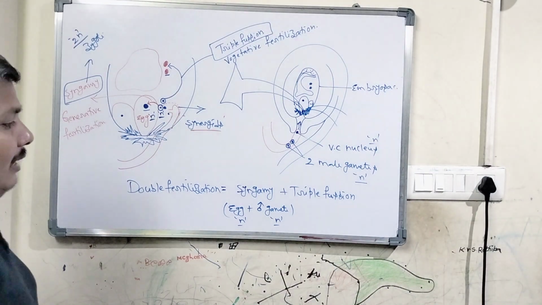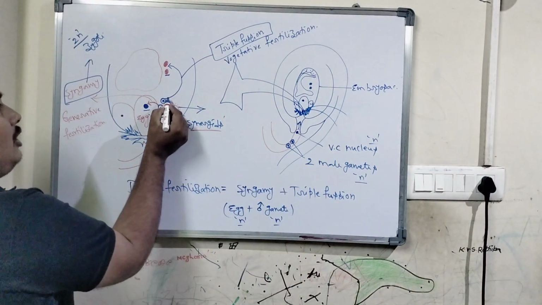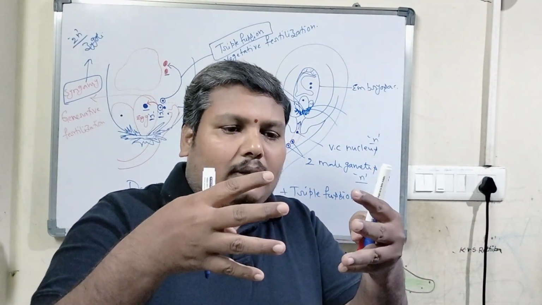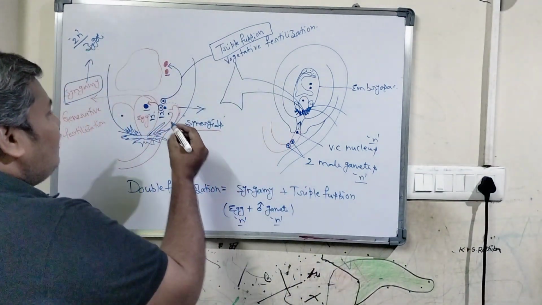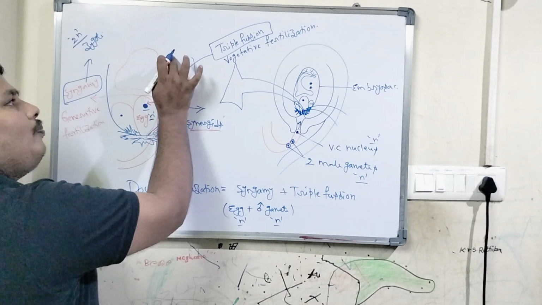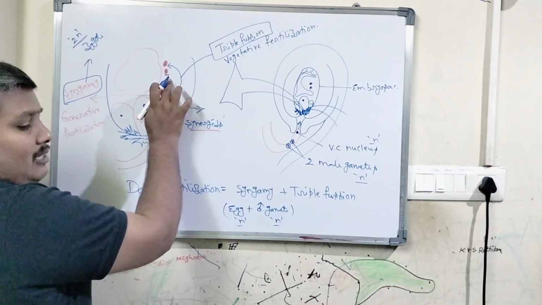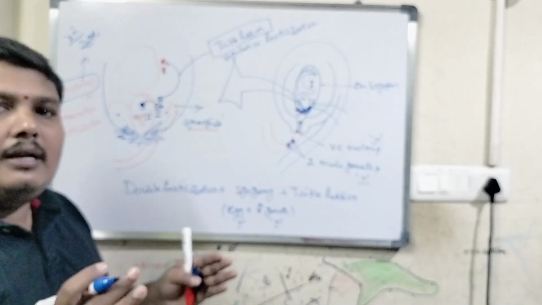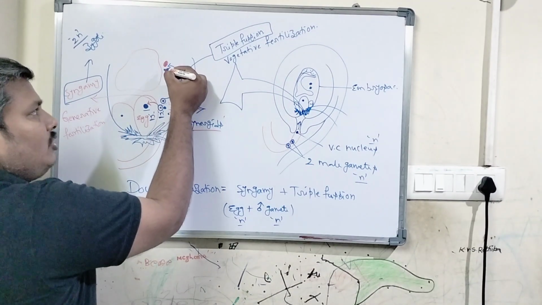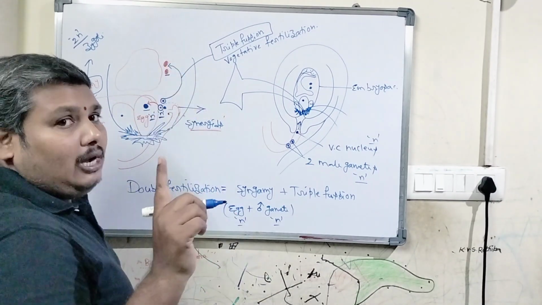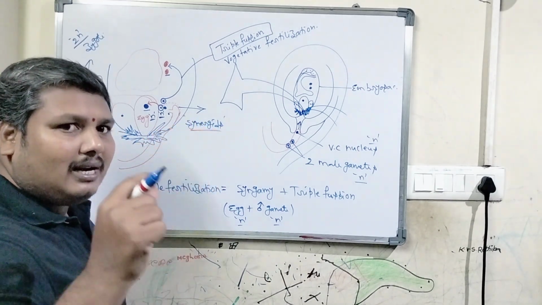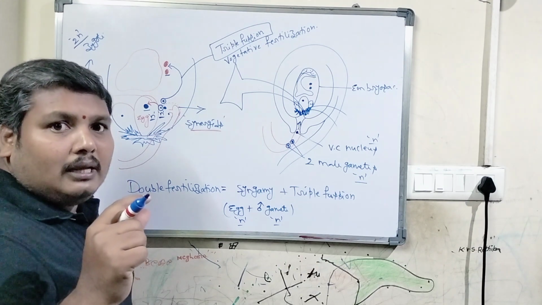Then coming to triple fusion, here three nuclei are fused with each other. One is the male gamete, and it fuses with the two polar nuclei present in the central cell region, where until triple fusion occurs the two polar nuclei are not united. Remember this, the two polar nuclei are separately available in the central cell, right?